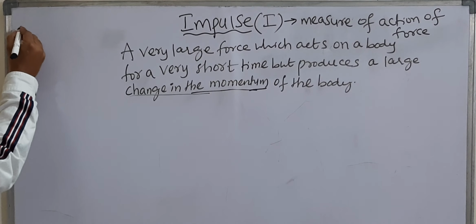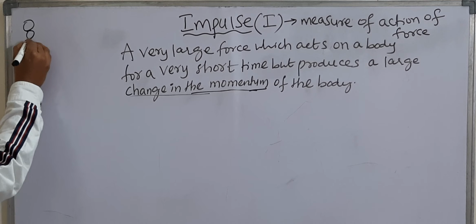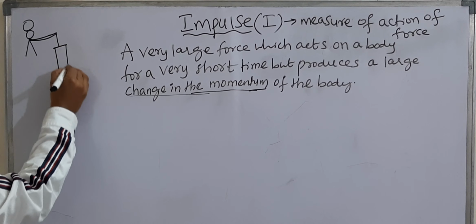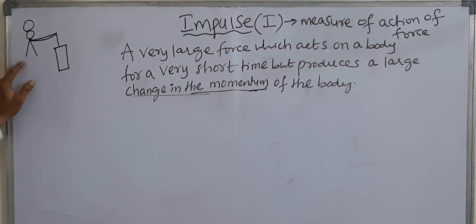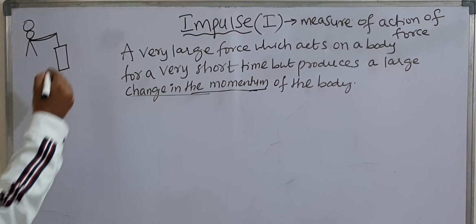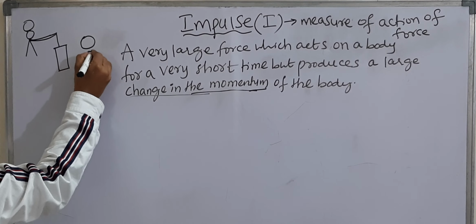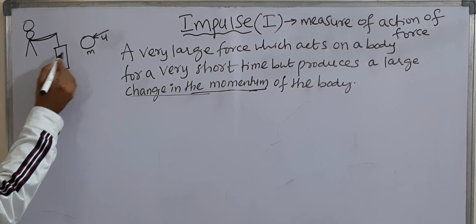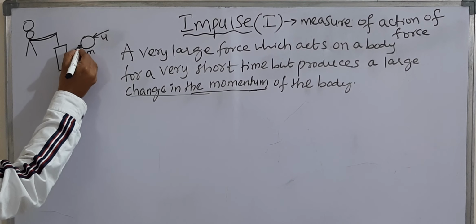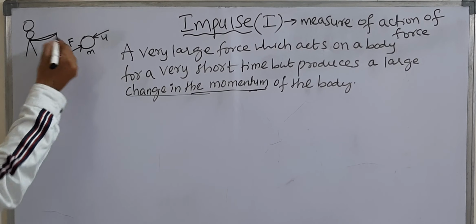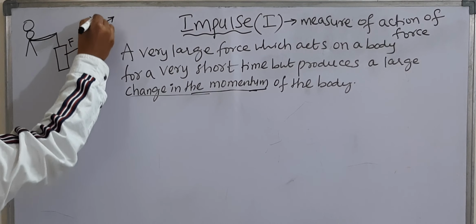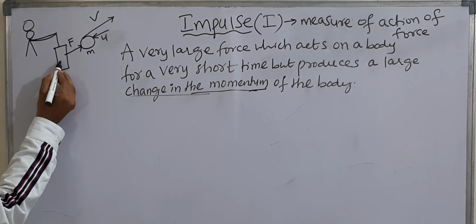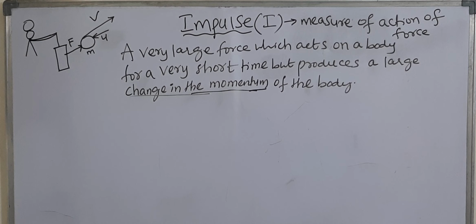See here, a cricketer. A cricketer is hitting the cricket ball of mass m, initially moving with a velocity u. He is hitting the ball with the help of the bat. That means he applied a force F. Due to that force, the ball rebounds with a velocity V. Then calculate how much force is exerted by this bat on the ball.